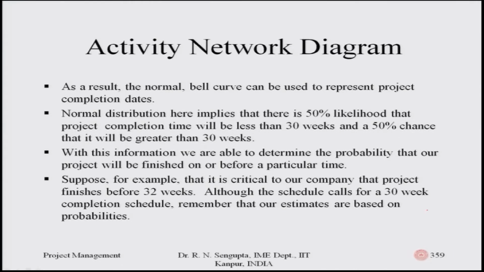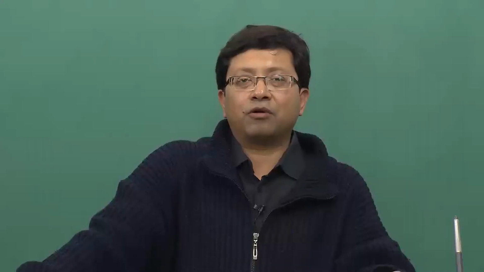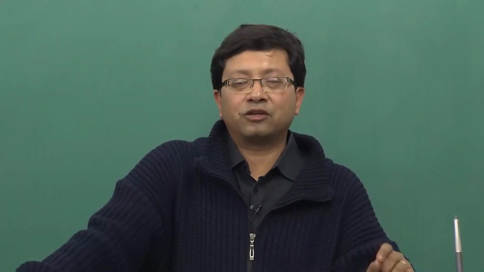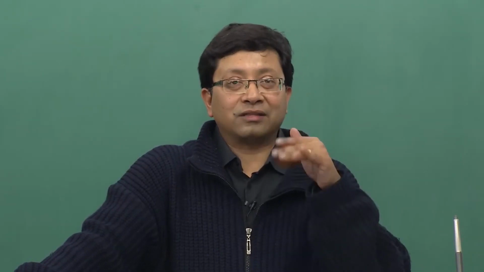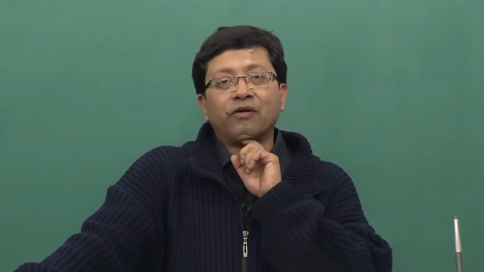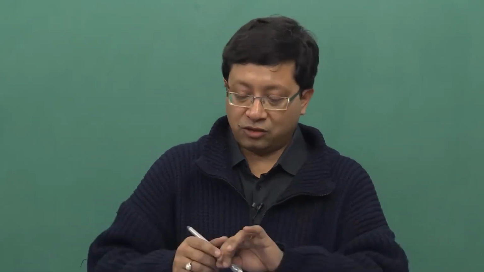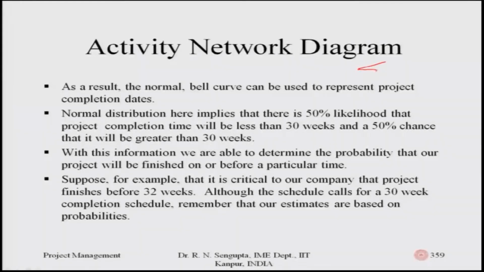So, normal distribution here implies that there is a 50% likelihood that the project completion will be less than 30 weeks. If you add up all the times along the critical path, you will get the sum of the average times of all the critical activities. So, I add up the expected values, where i is the set of all those jobs or activities which are critical.